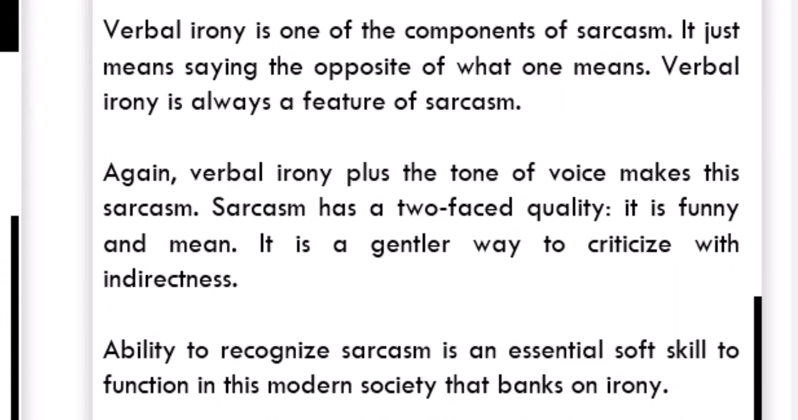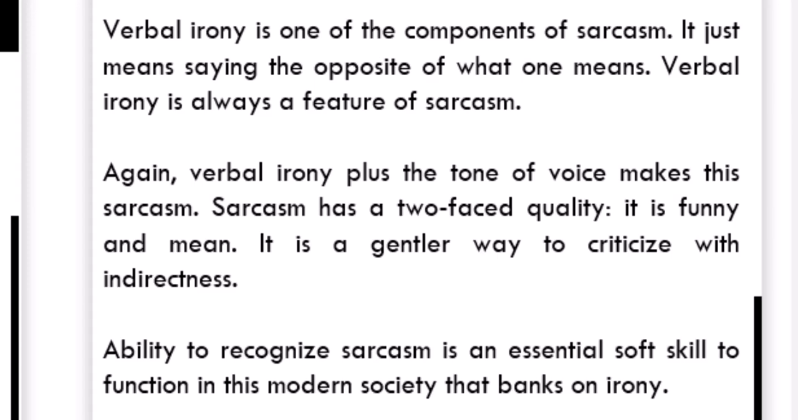It just means saying the opposite of what one means. Verbal irony is always a feature of sarcasm. Again, verbal irony plus the tone of voice makes this sarcasm. And sarcasm has a two-faced quality. It is funny and mean. It is a gentler way to criticize with indirectness.